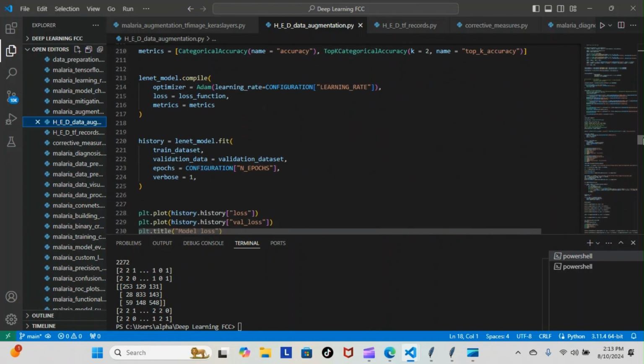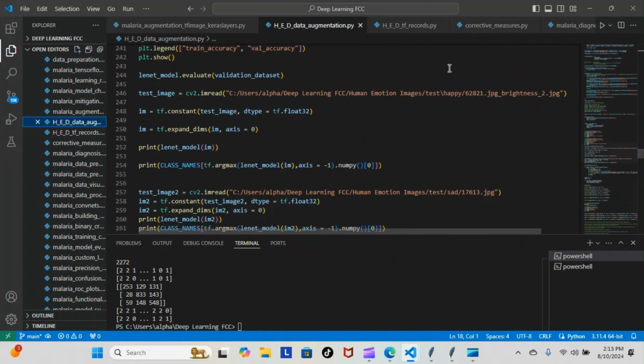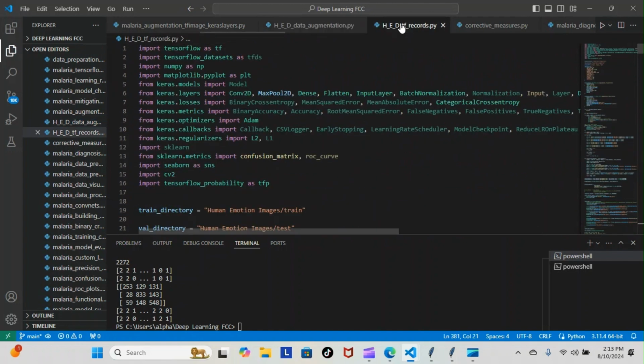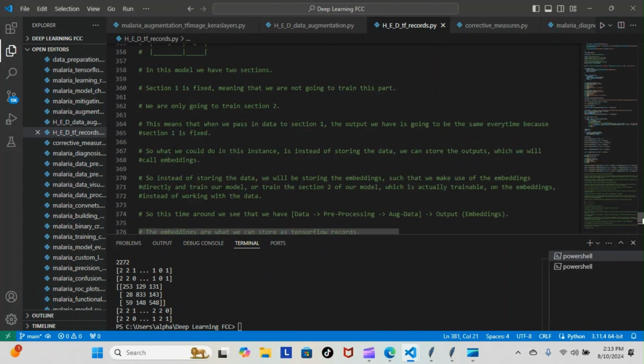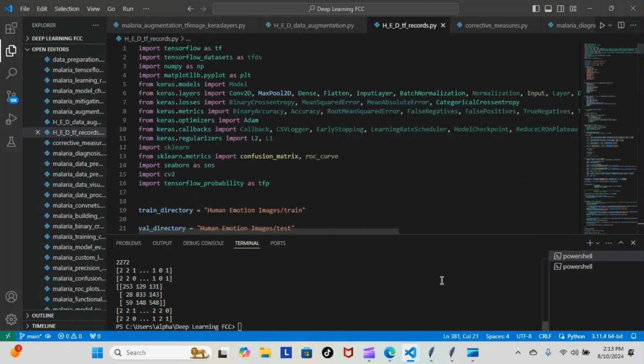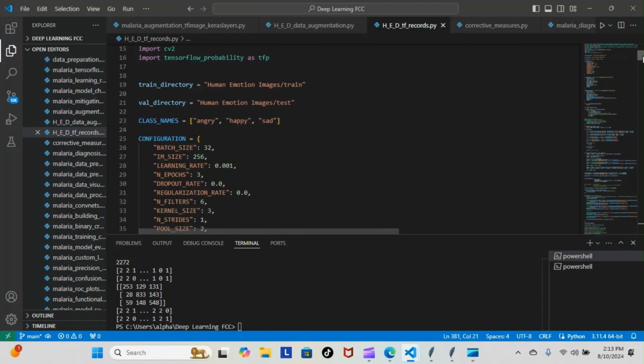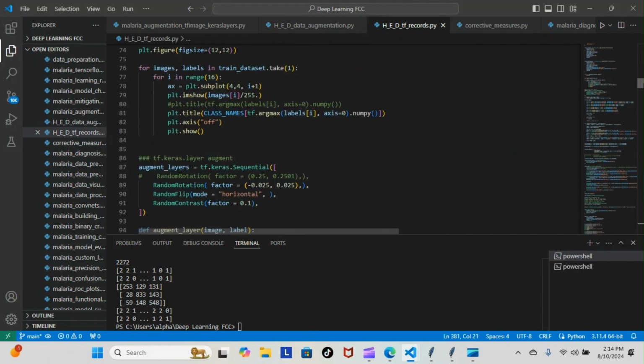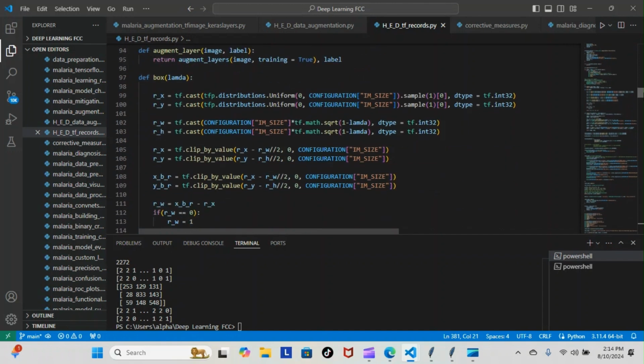Before we moved on, we did start a new module today, and this one is going to be the TF records. This morning I ran everything just to make sure we can still run our code, and everything did run smoothly. As you can see here, this is the entire code that gets compiled from start to finish. This is all the code from previous. Like I said, we're just building on top of everything.